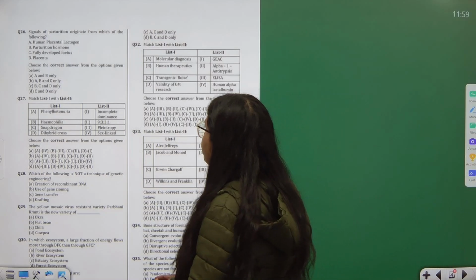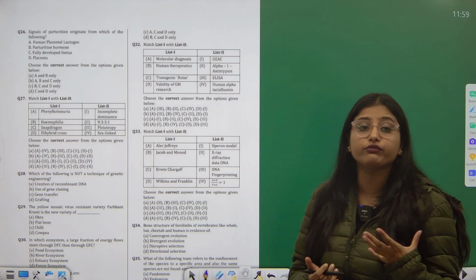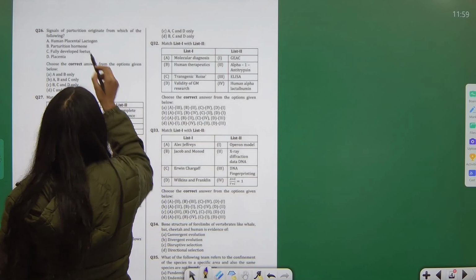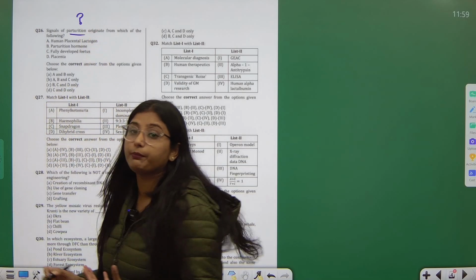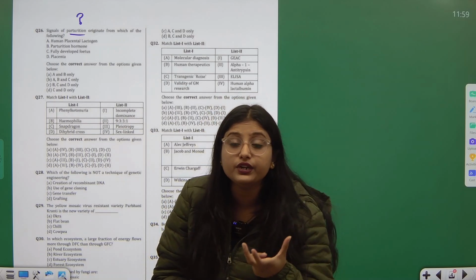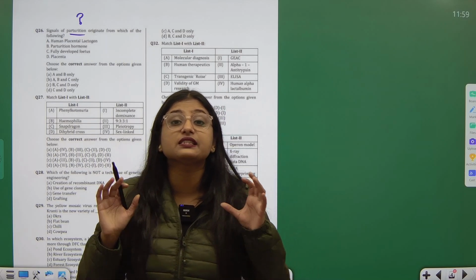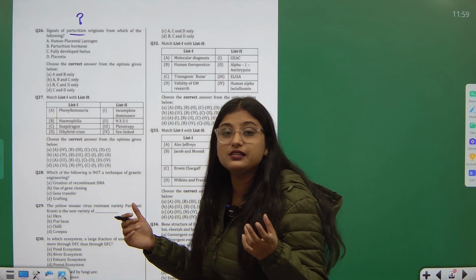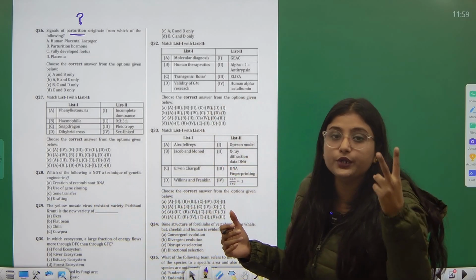Signals of parturition originate from which of the following? What is parturition? My question is, what is parturition? The parturition is the process of delivery of the baby. Like when the body is giving signal that the baby should be delivered out, that is parturition. But those signals originate from two things.